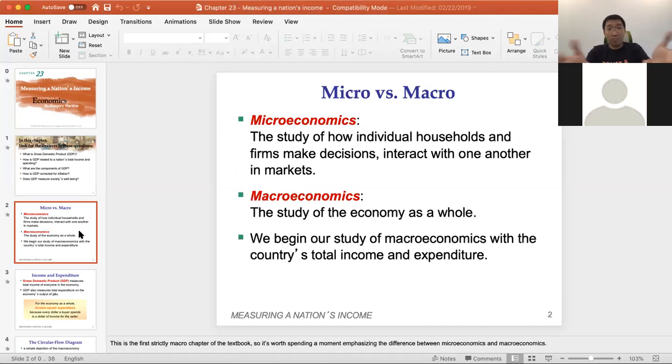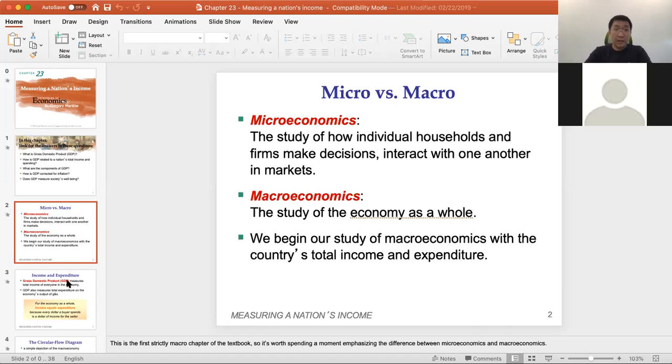Okay, so for this chapter, of course, the first thing you need to distinguish between is micro and macro, as in my previous sections I already explained, and I also gave you an example of how we distinguish between microeconomics and macroeconomics. So that is no big deal. You now understand how the firm makes decisions, how the individual household or the firm makes their own decisions at the micro level, and how the economy as a whole we can study